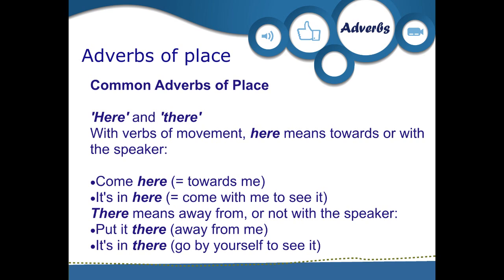With verbs of movement, here means toward or with the speaker. Come here, towards me. It is here. Come with me to see it. There means away from or not with the speaker. Put it in there, away from me. It is there, go by yourself to see it.